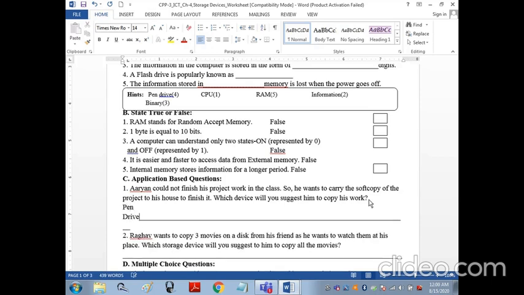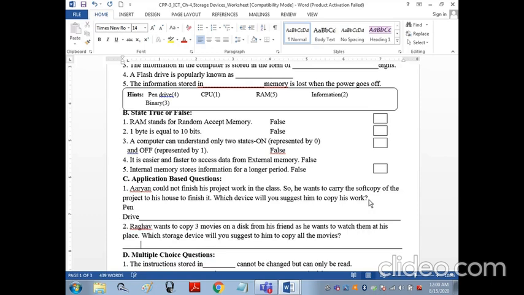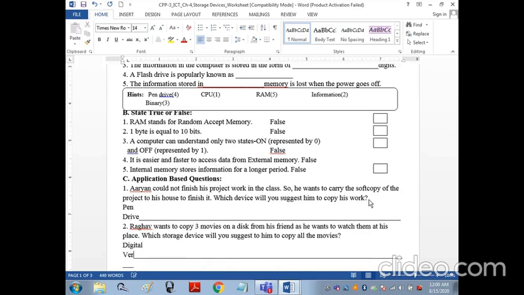Now the next is Raghav wants to copy 3 movies on a disc from his friend as he wants to watch them at his place. Which storage device will you suggest him to copy all the movies? Which storage device you will use? I would suggest you to use digital versatile disk.